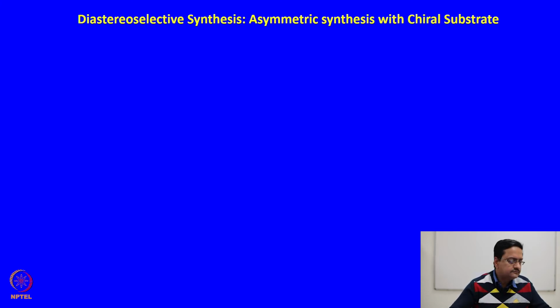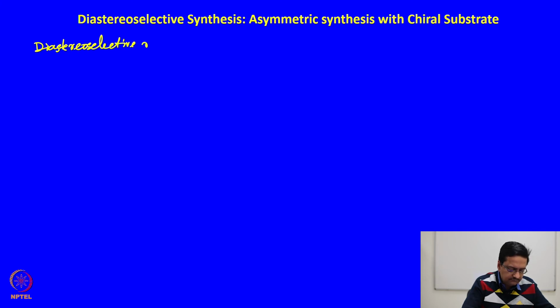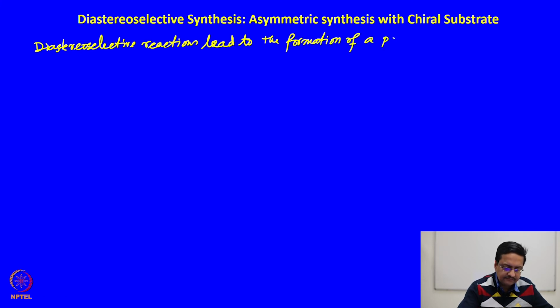So, these diastereoselective reactions lead to the formation of a pair of diastereomers in unequal amounts.